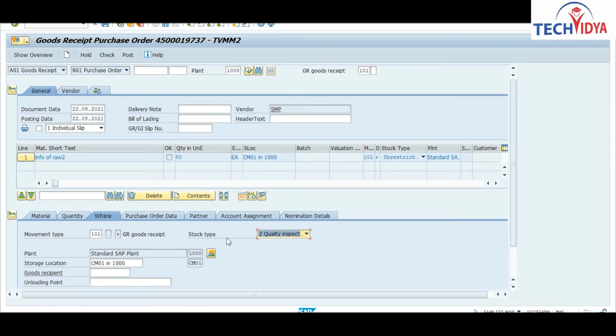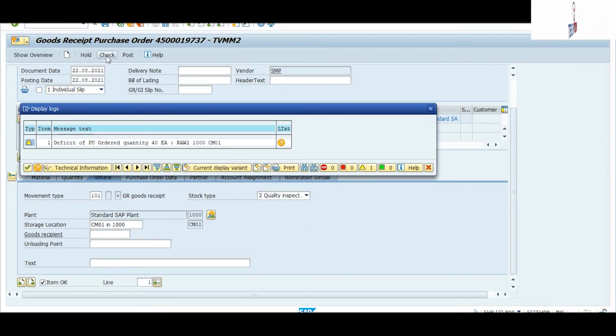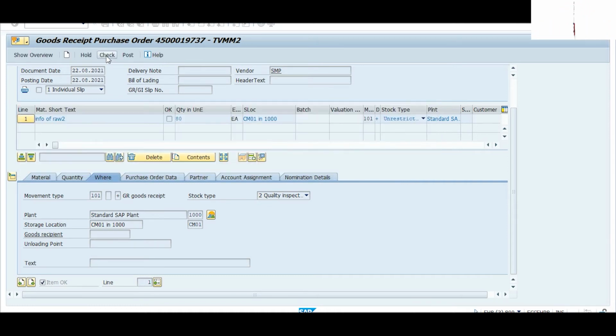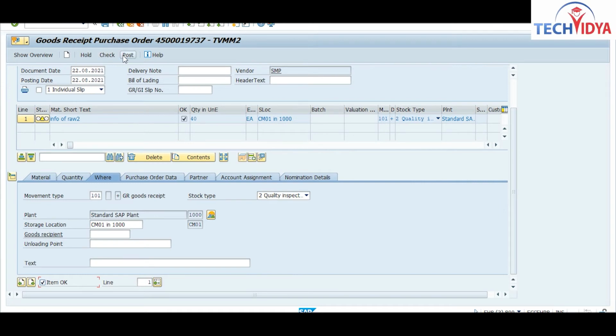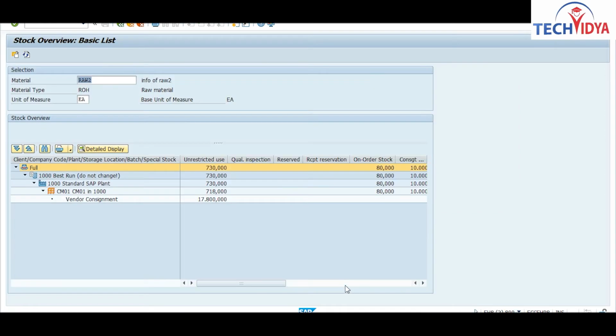Go for item OK, check. It again gives a message that 40 quantity is left out. Don't worry about this, post it. Now check your stock again, and you can see a quality inspection stock with 40 quantity.